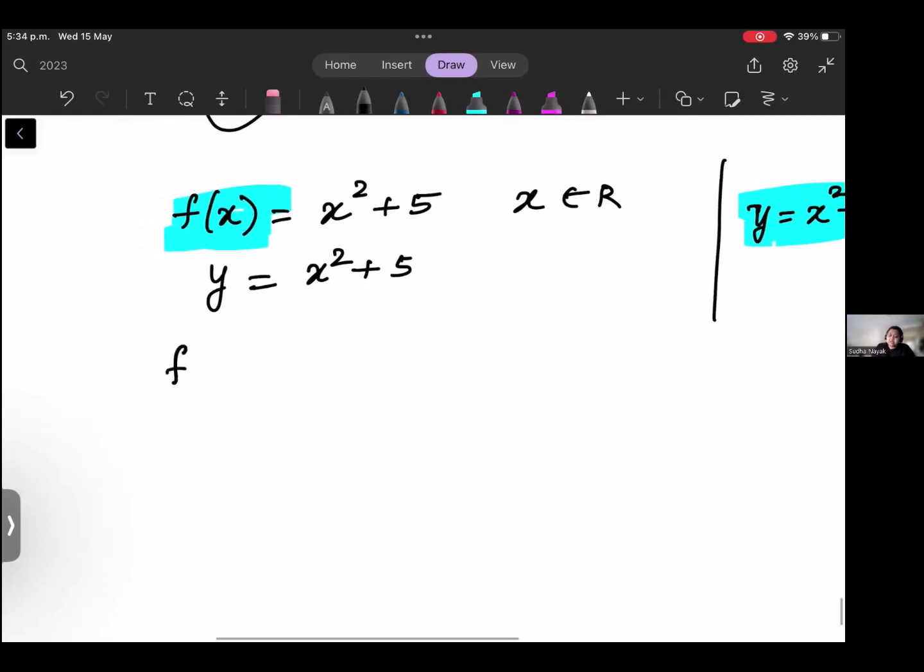Sometimes they give the question as f(x) = x² + 5. Okay, they will give this notation also, but don't worry. Sometimes they can put this as g(x) = x² + 5. All these are the same. Don't worry at all.